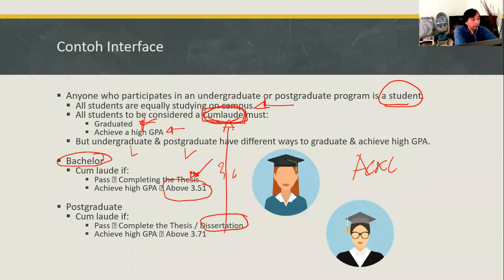So even though both students have the same criteria and the same specification, the criteria inside the specification are different. Having this kind of condition means that you have to have a general specification that can be used for different conditions.